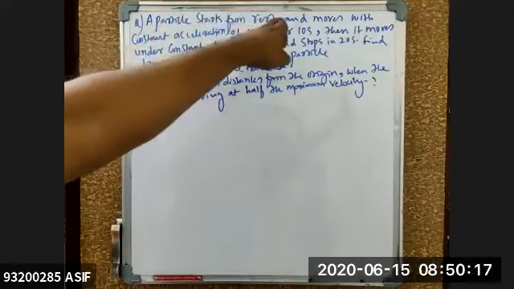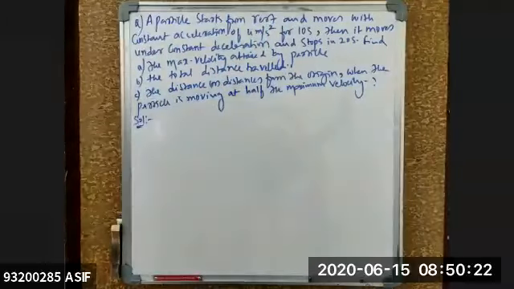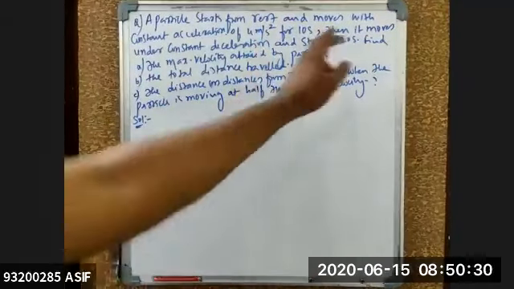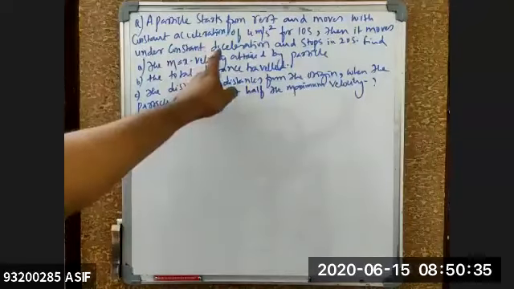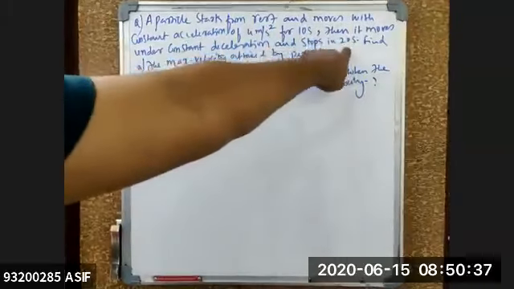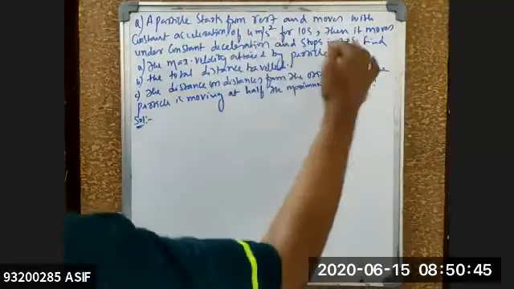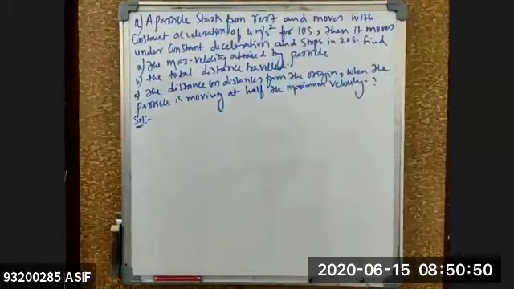A particle starts from rest and moves with a constant acceleration of 4 meters per second square for 10 seconds. That means for the first 10 seconds, its acceleration is 4 meters per second square. Then it moves under constant retardation and stops in 20 seconds. That means for the retardation, the time is 20 seconds. So total time will be 10 plus 20, that means 30 seconds. Okay?